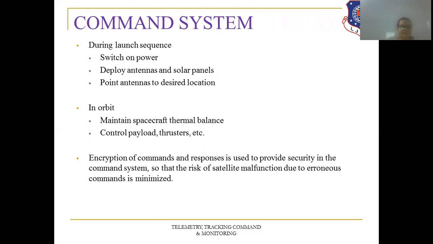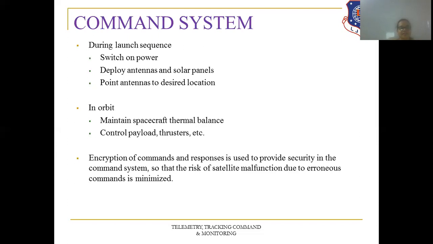Now, next is the command system. In the command system, first, during the launch phase, what commands are given? During the launch phase: switch on the power, deploy antennas and solar panels, and point the antenna to the desired location. So during the launch sequence, these three are the functions or commands given to the satellite.